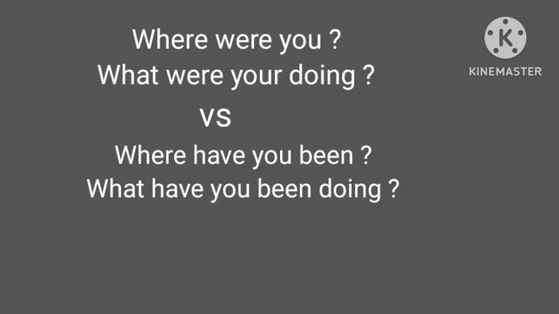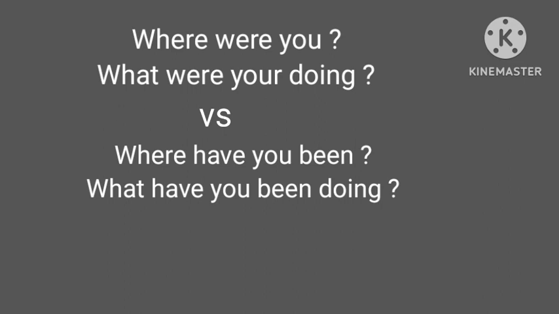Let's understand these sentences, when to use them and what's the difference. Where were you? What were you doing? Where have you been? What have you been doing? Suppose I go from office to my home and knock at the door. My son is inside the house and he didn't open the door. So I'm knocking at the door, but he's not answering. He's not opening the door. So I just knocked there. I stood there for 10 minutes. And after 10 minutes, my son came and opened the door.